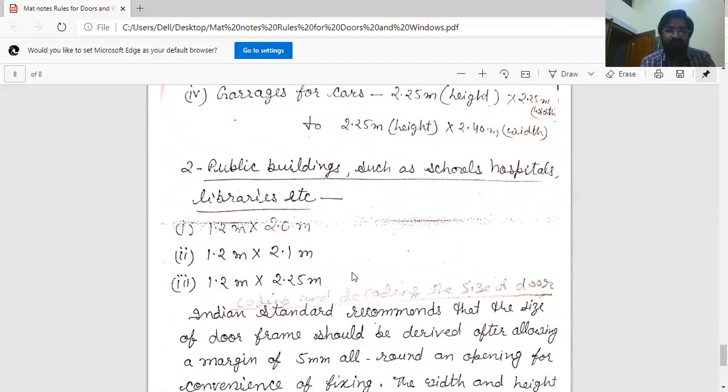These are some sizes of doors. So this is the general description of doors and windows in a building and general guidelines for doors and windows. Thank you.